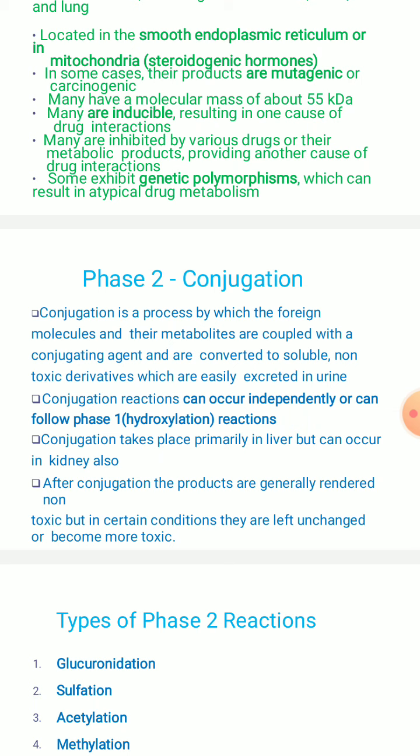So the toxic and insoluble compounds are converted to soluble and non-toxic derivatives, which can be easily excreted through the urine.